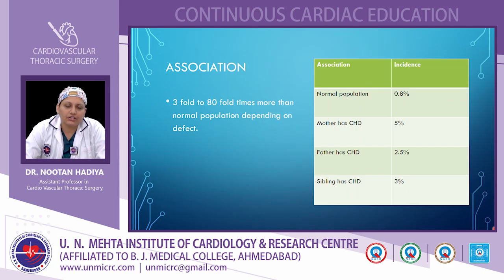With the father having congenital heart disease, it is 2.5%. With a sibling having congenital heart disease, it is 3%, and with a second-degree relative, it is 1 to 2%. There is a threefold increase in VSD to approximately an 80-fold increase in heterotaxy syndrome compared to the normal population, depending on which defect is present.